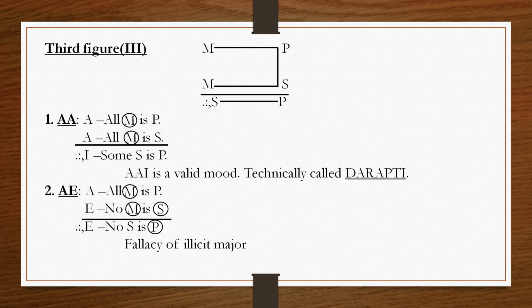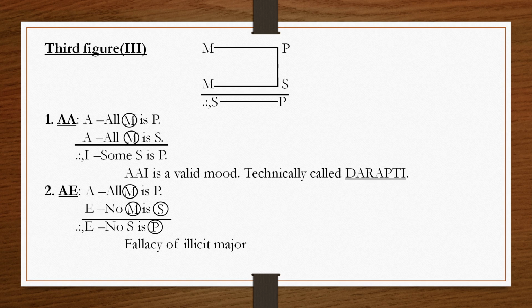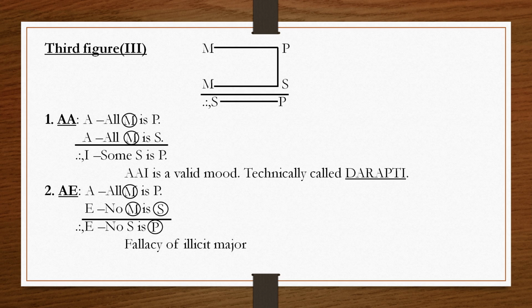And AE, here also one premise is negative and the conclusion must also be negative. Both are universal, so the conclusion will be a universal proposition. So the conclusion is an E proposition. E distributes both subject and predicate.